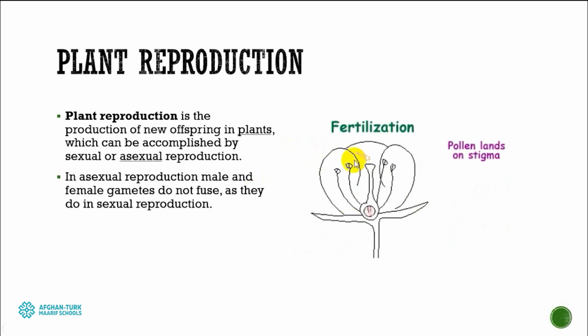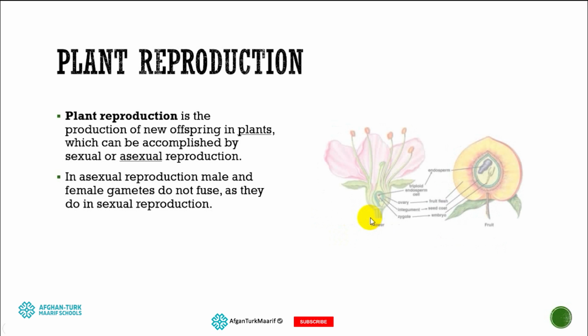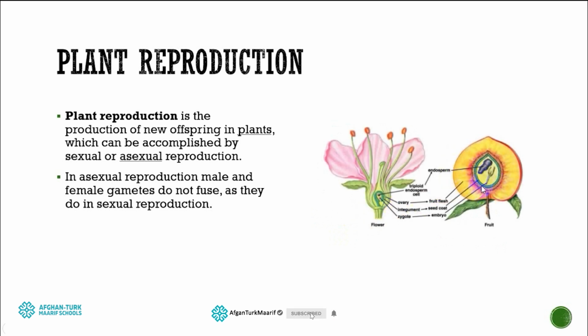After pollination, whenever pollen lands on the stigma, it can make a tube-like structure, and this tube-like structure can cause the ovary to swell. It means fertilization happens in that place, and after that, fruit can develop from that ovary wall. It means after fertilization, fruit is produced from that ovary wall.